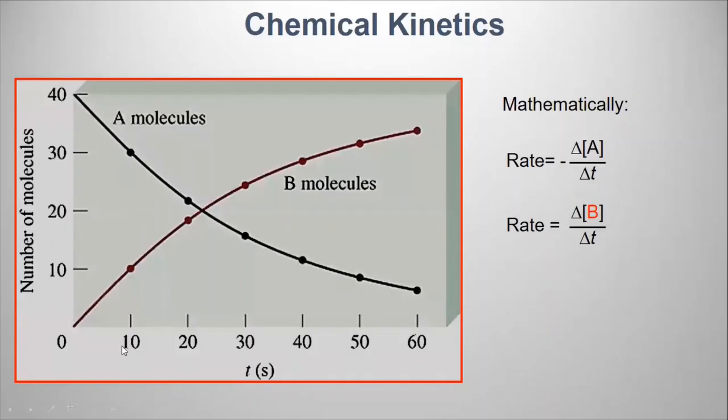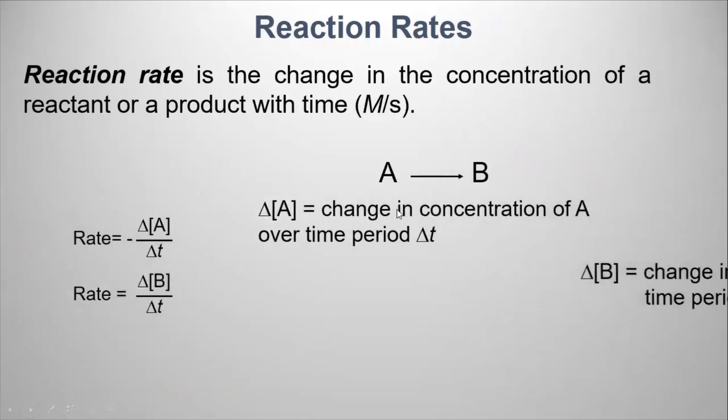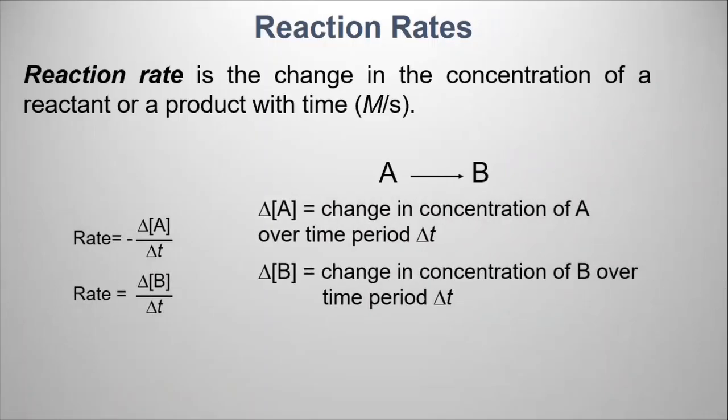You can look at A here at 10 seconds versus A at 20 seconds, and you can calculate delta A, which is a change in concentration. You can look at B at 10 seconds, you can look at B at 20 seconds, and you can determine the change in concentration. So you have data. You can measure the rate at any given interval. Here's your delta T, which is 20 minus 10. Or you can do it between 20 and 30. You can do it between any time interval, as long as you have the concentration of reactant and product. So you can calculate these two from the graph.